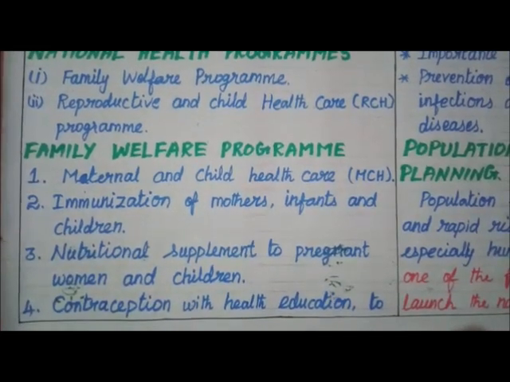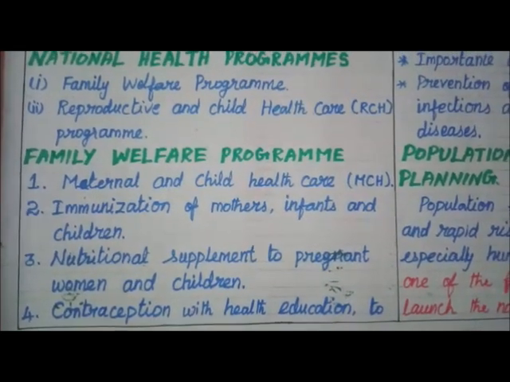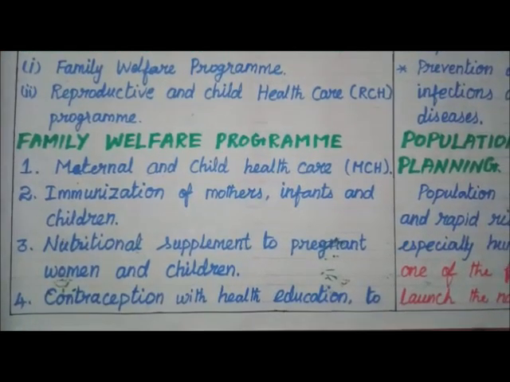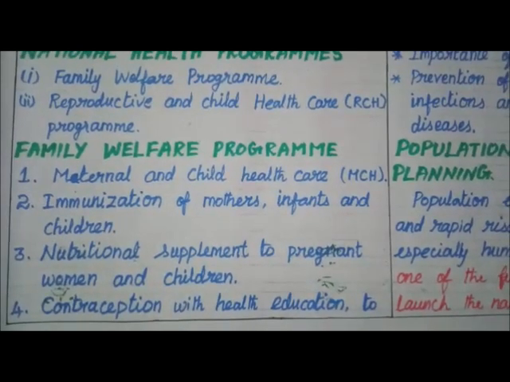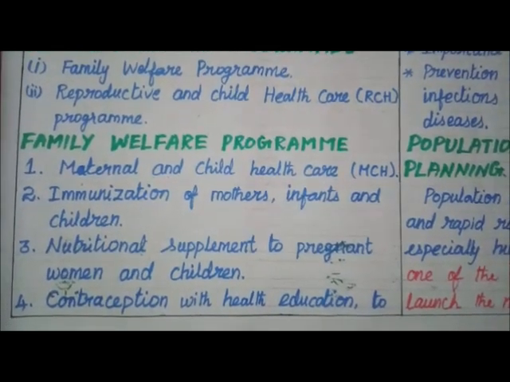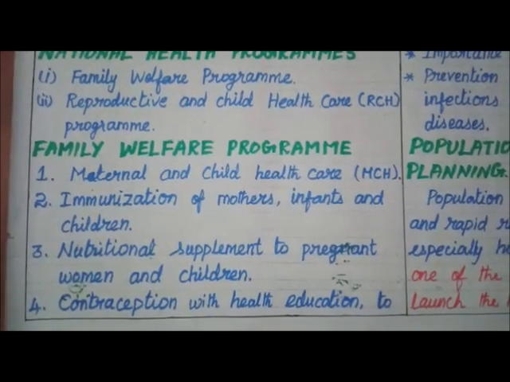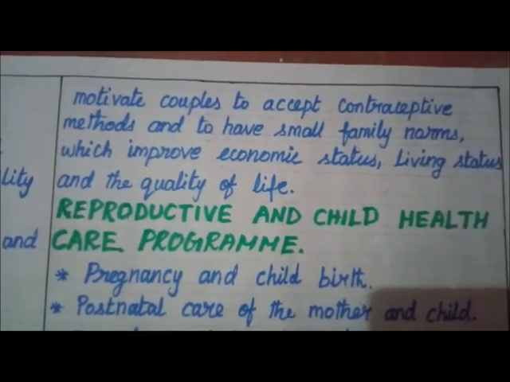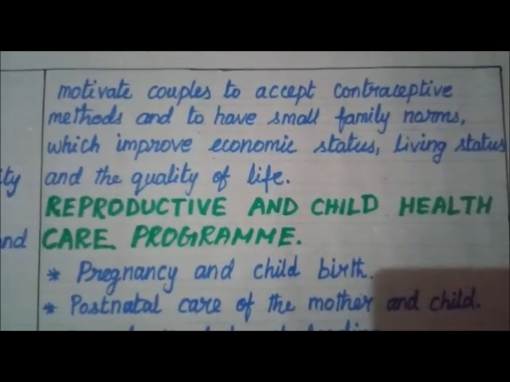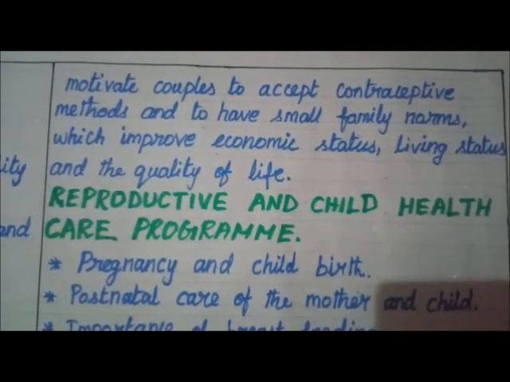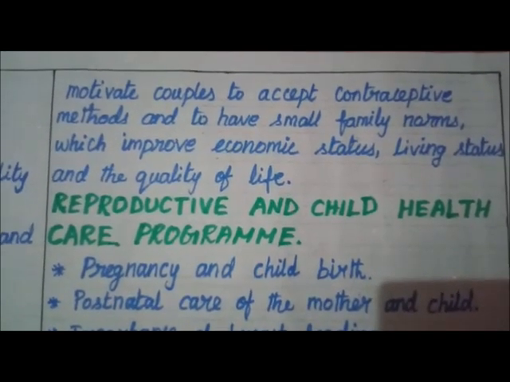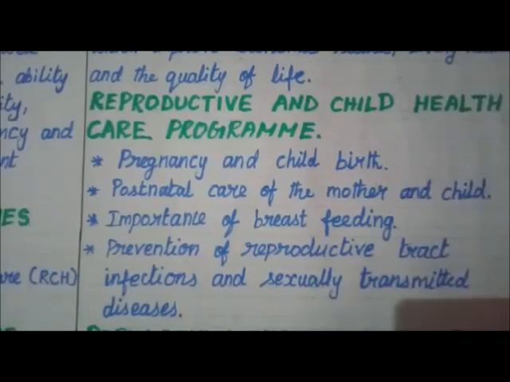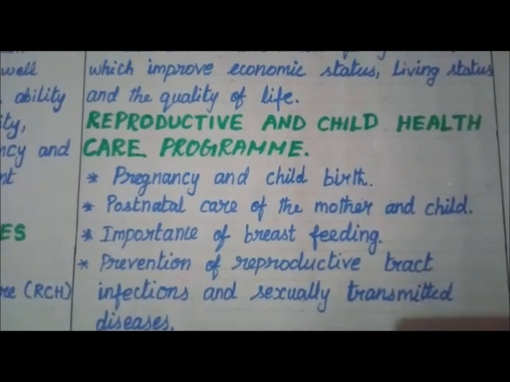Family welfare program includes maternal and child health care, immunization of mothers, infants and children, nutritional supplement to pregnant women and children, and contraception with health education to motivate couples to accept contraceptive methods and to have small family norms, which improve economic status, living status and quality of life.